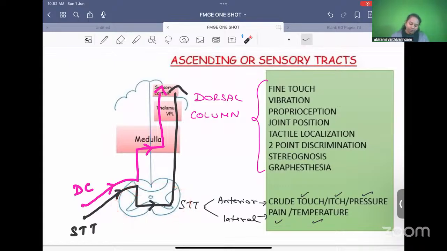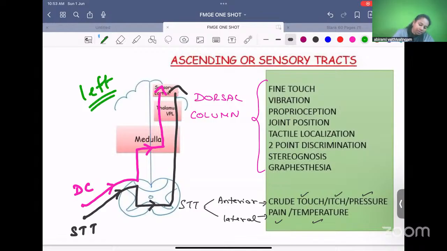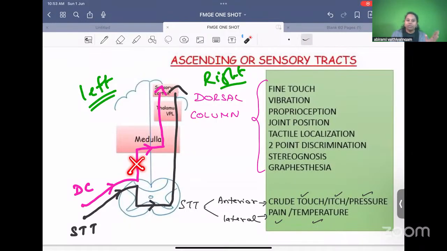See, that is why, listen carefully, let's say this is the left half of the body and this is the right side. If there is any damage to the left half of the dorsal column tracts, on the left half of the body, the patient will lose dorsal column sensation.